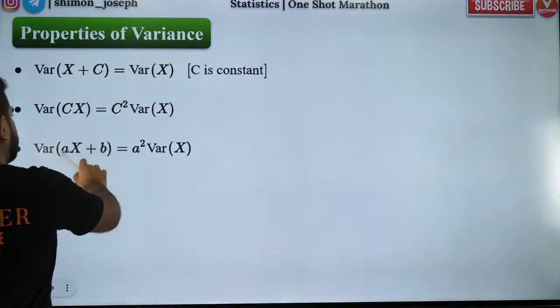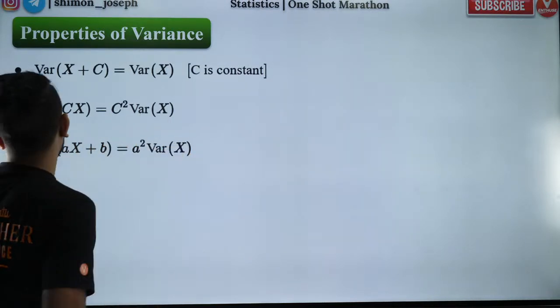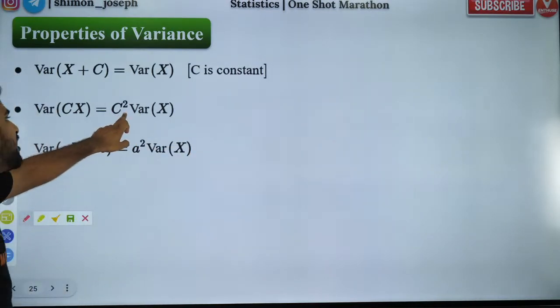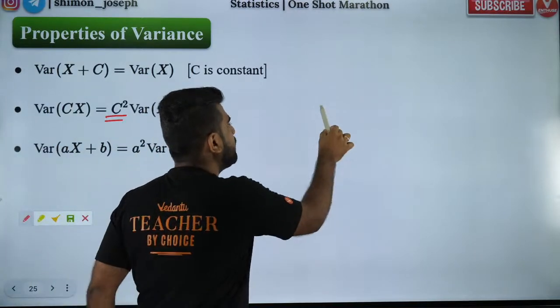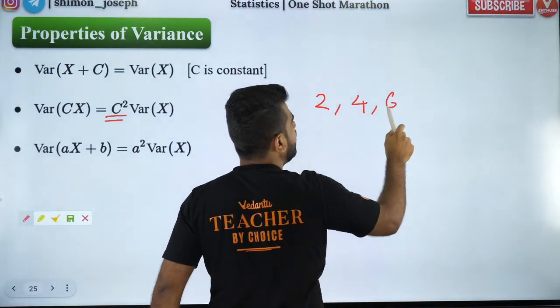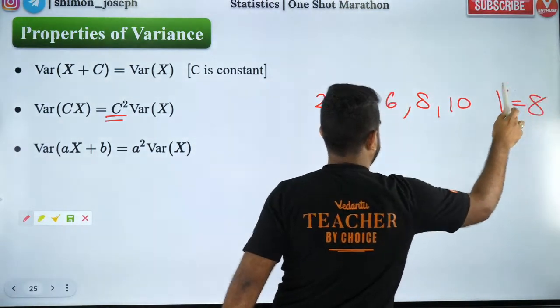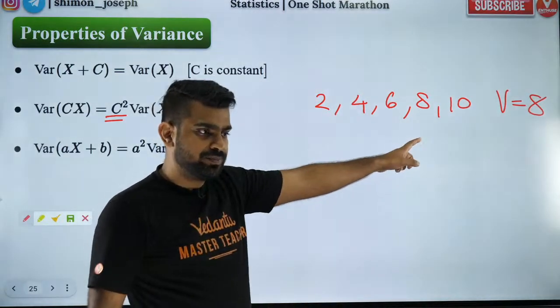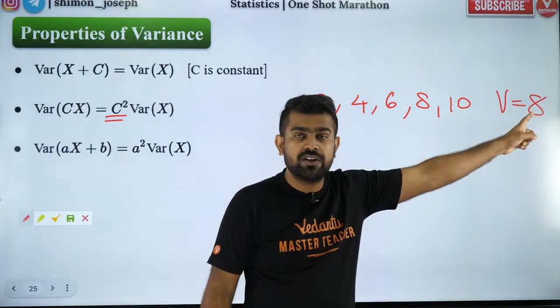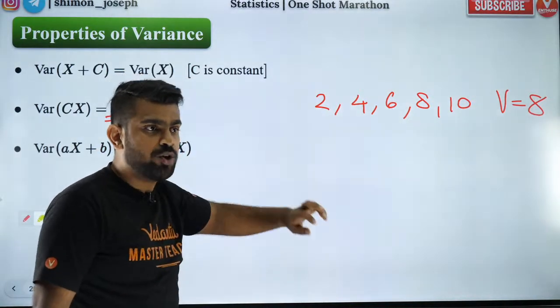What if we multiply, sir? If you multiply, then the variance becomes the square of whatever you multiply by, times the old variance. So for example, 2, 4, 6, 8, 10. What did we find out? We found out the variance was 8. Is that right? We found out together, no? The variance came out to be 8.